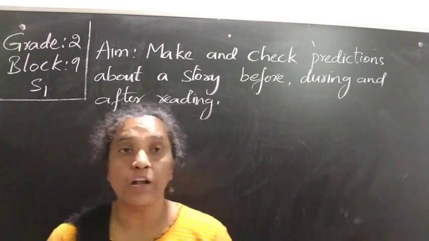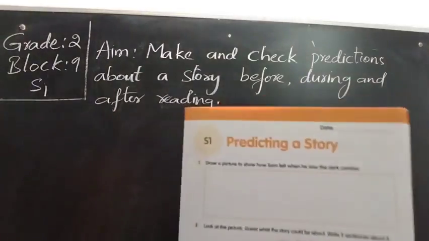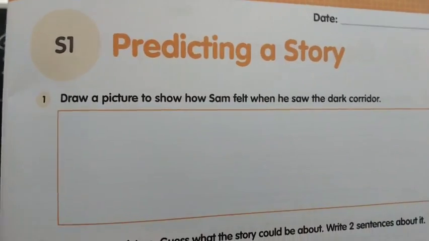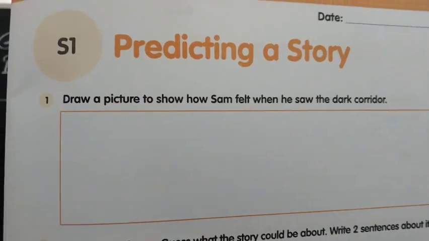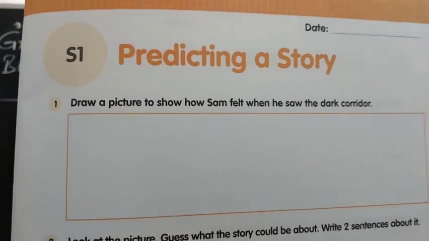So open your volume, page number 5, the new book. Now you can see predicting a story. Now draw a picture to show how Sam felt when he saw the dark corridor. So here you are improving your drawing skill. So you want to draw a picture of how Sam felt. You can see in the pictures how Sam is feeling, his face, features and everything.